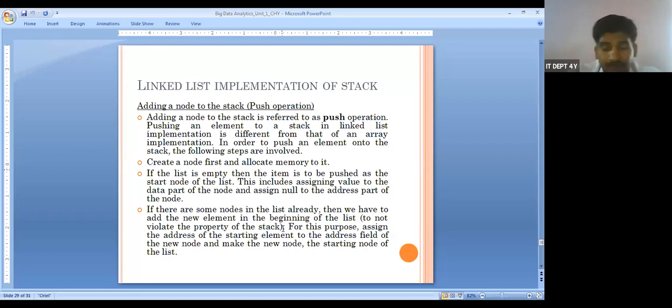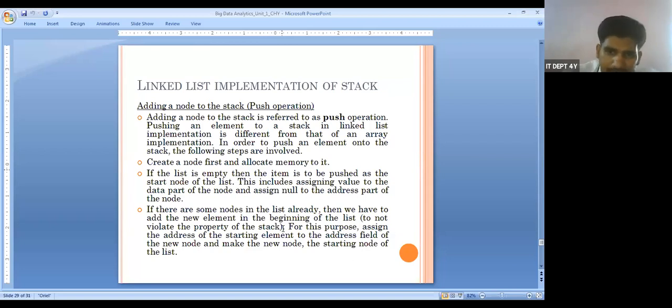Whatever concept we take to implement the stack, either an array or a linked list, we should not disturb the concept of the stack. What is the concept of the stack? We can perform only two operations: one is push and the other is pop. Push is inserting a value and pop is removing or deleting a value. We cannot violate the stack properties.